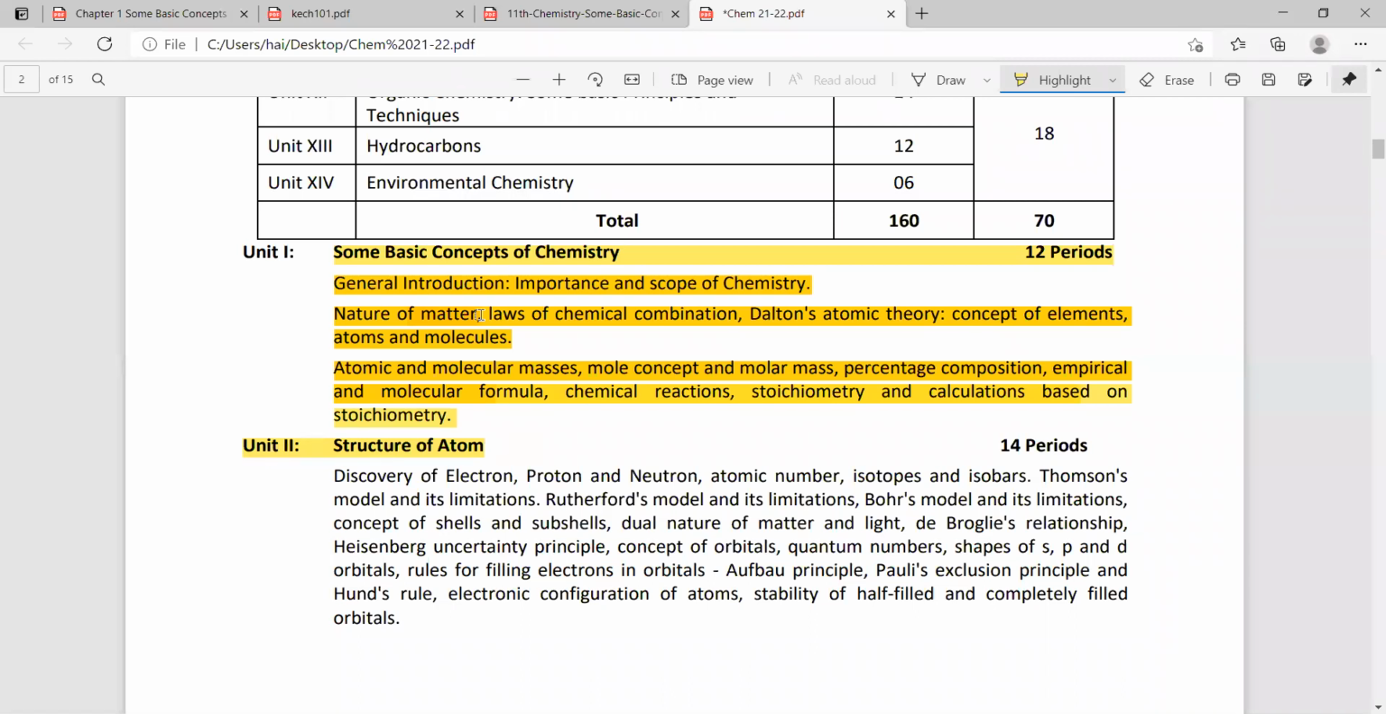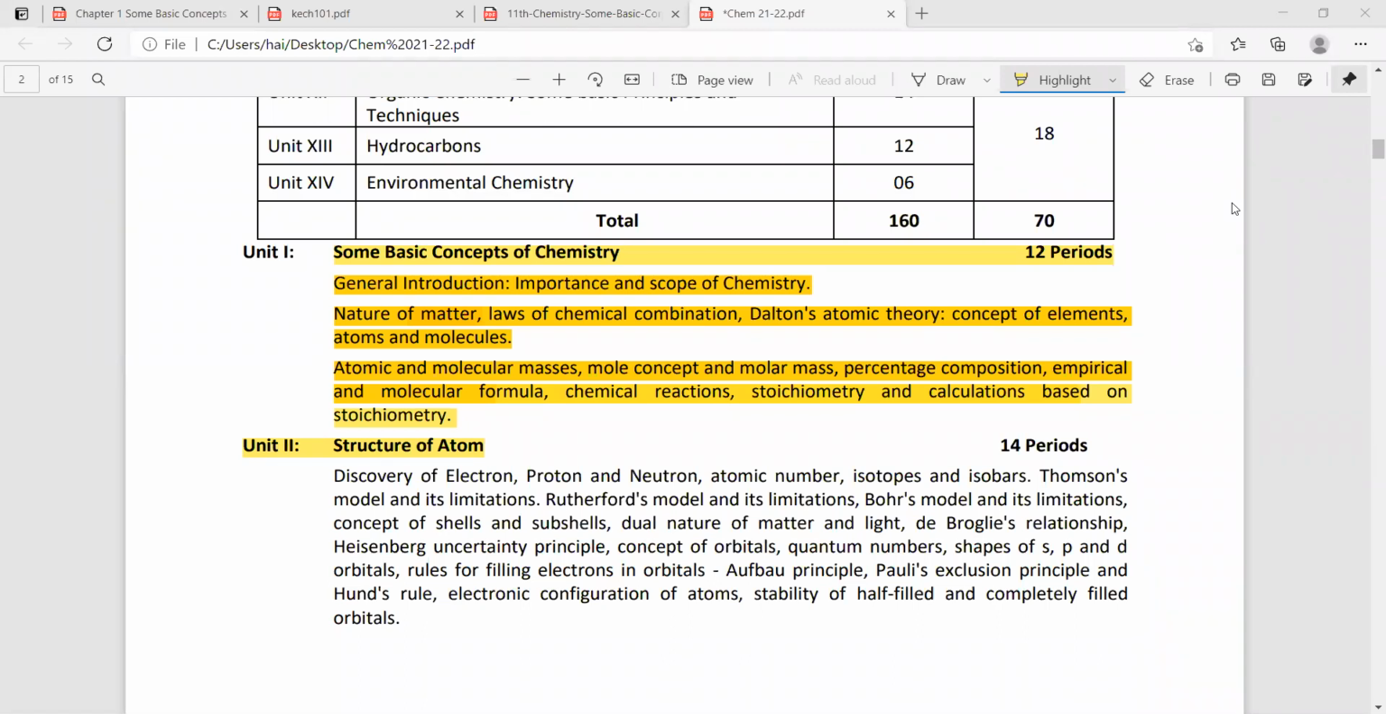Calculating empirical formula, molecular formula, and chemical reactions. Okay? Stoichiometric calculations we have. Okay? This is all there is. Once again, I will review it in the PowerPoint. Okay? Yes. Are you able to see the screen?